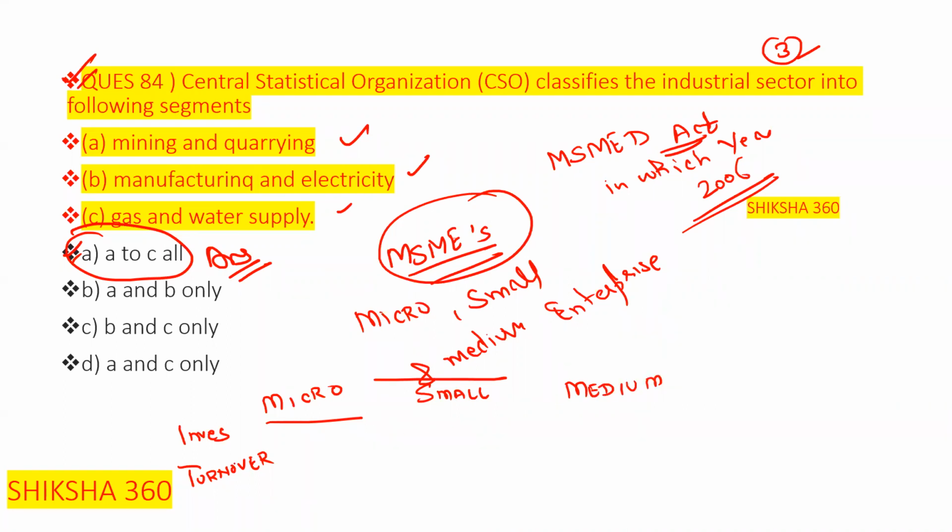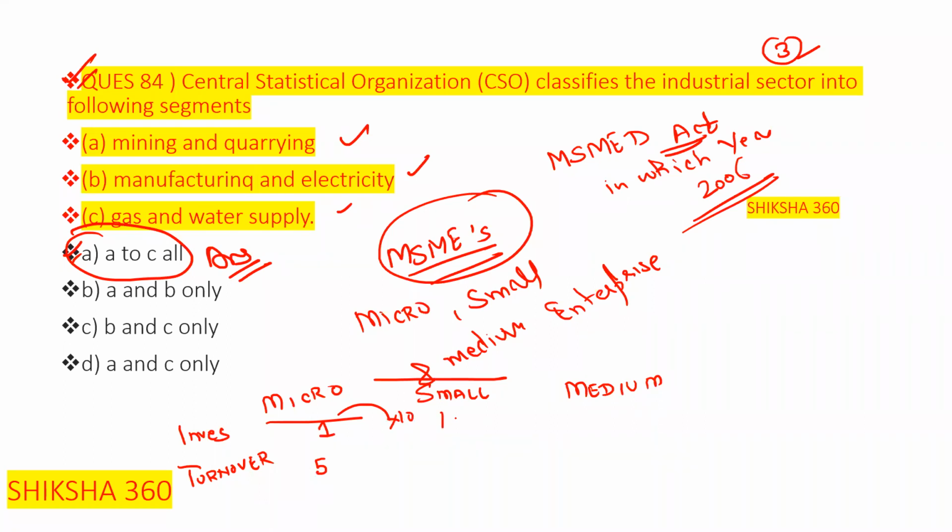Under the micro, investment is 1 crore and turnover is 5 crore. Am I correct or not? Under the second, multiply it by 10.